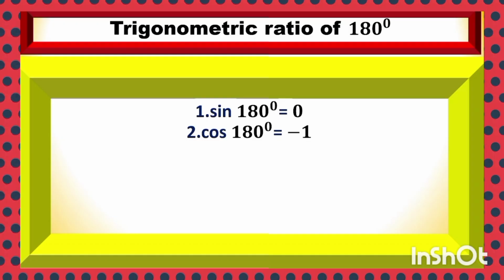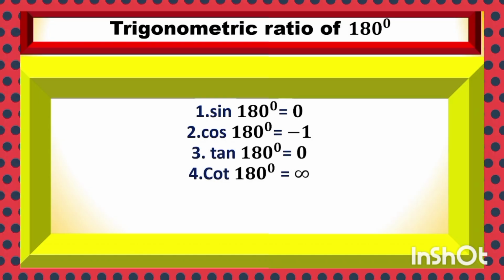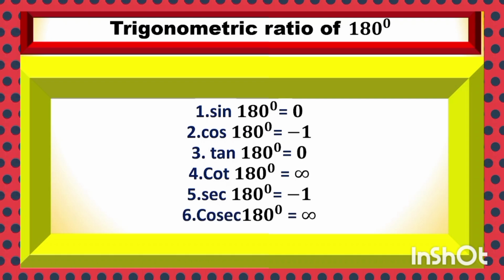You know cos 0 degree 1, but cos 180 minus 1. Just put a minus sign. Cos 0 and cos 180 have the same value, but in case of cos 180, you have to put just a minus sign. Tan 180 0, cot 180 degree non-defined, sec 180 minus 1, cosec 180 non-defined.